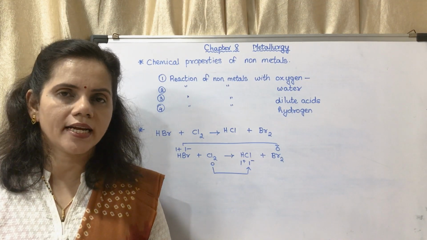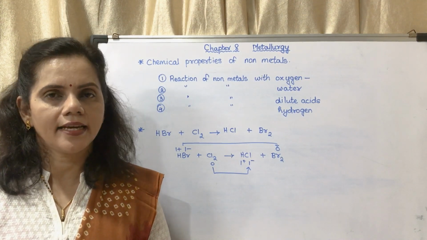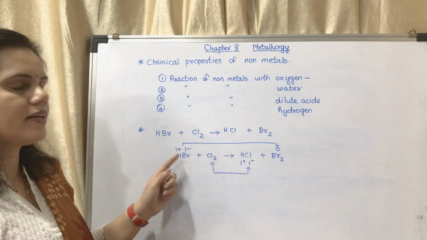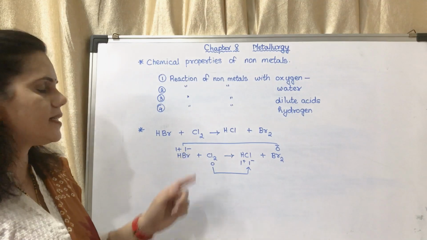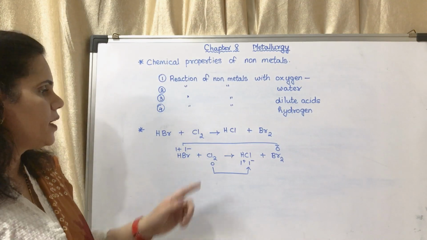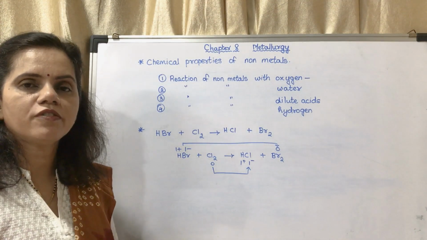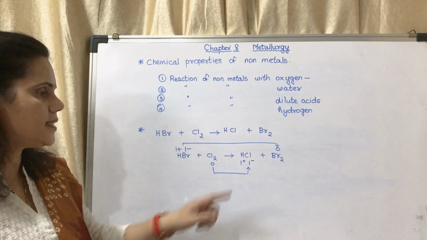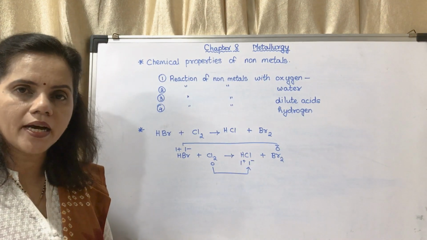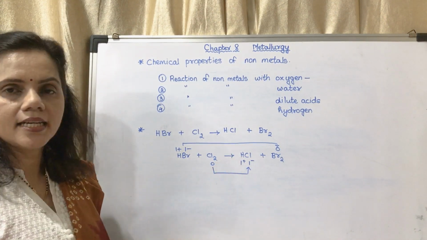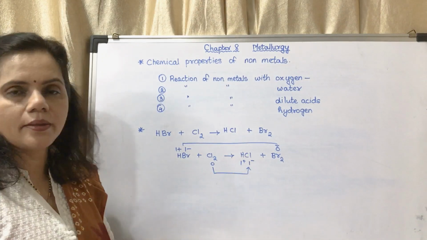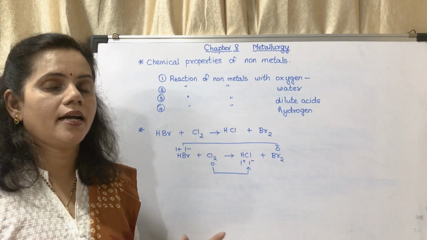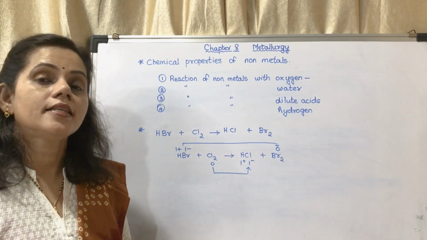Oxidation is losing electrons and reduction is gaining electrons. Here HBr means H has the valency 1 plus, Br has the valency 1 minus. Here Cl is in the form of a gas, so it is 0. When the reaction is taking place, it is forming HCl and Br2. So in HCl, H is 1 plus and Cl is 1 minus, and in Br2, it is 0. If you remember, I had explained this in third chapter.